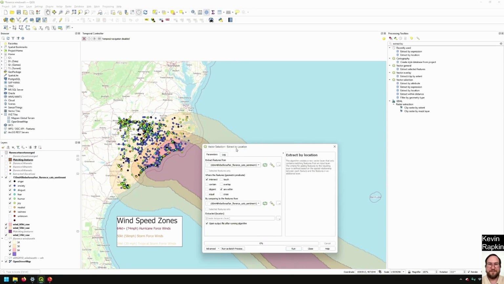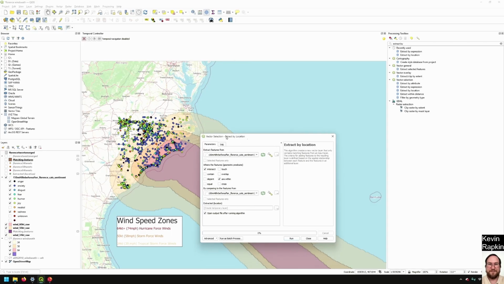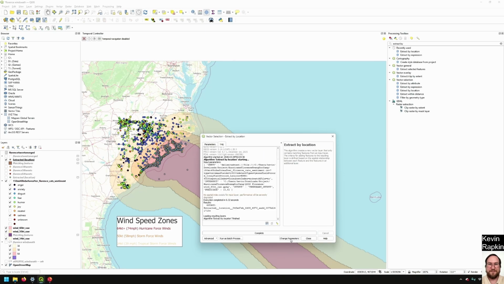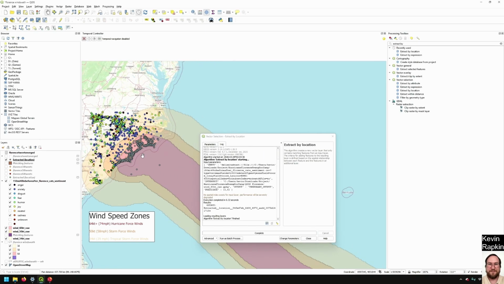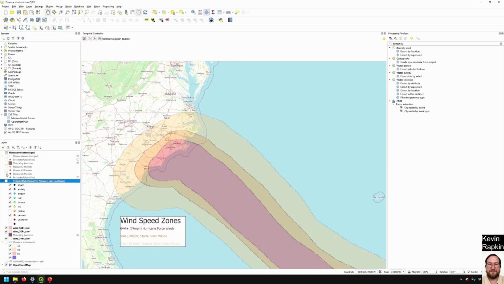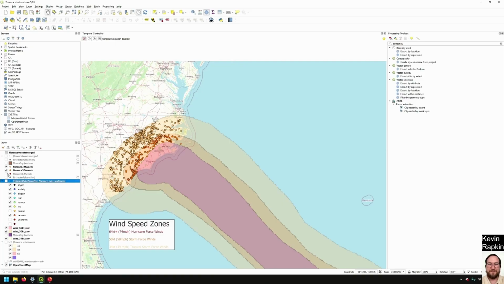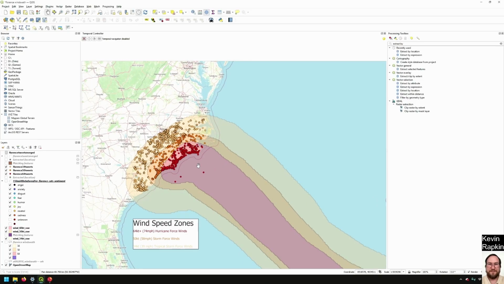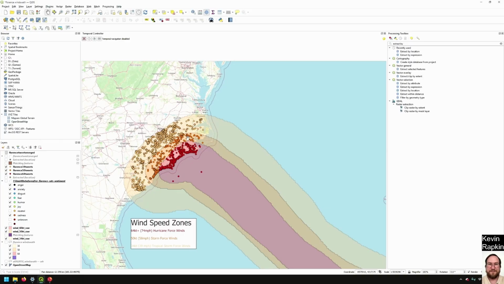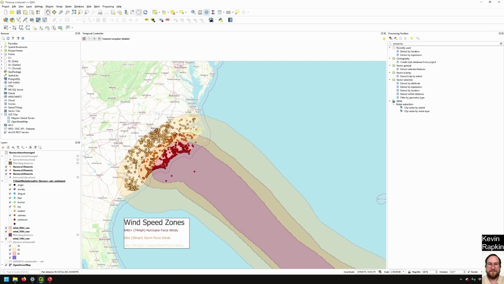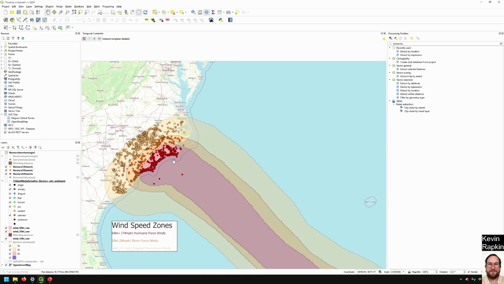So if we want to obtain a layer with just the tweets from the 64 knot winds, we can do an extract by location. So we're extracting the features from here that intersect or are within the 64 knot wind layer. So we run that, and there we go. And so we have all the tweets isolated into 34 knot winds, 50 knot winds, and 64 knot winds. And we can look at these and look for correlations between what kinds of tweets are happening in tropical storm force winds versus hurricane force winds.